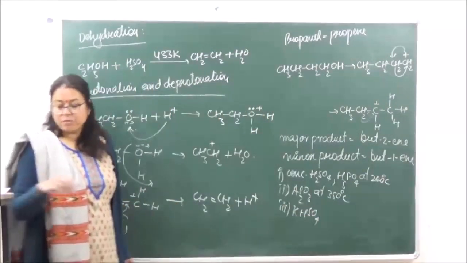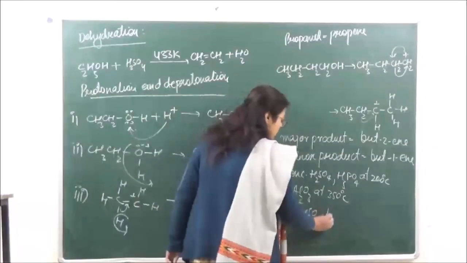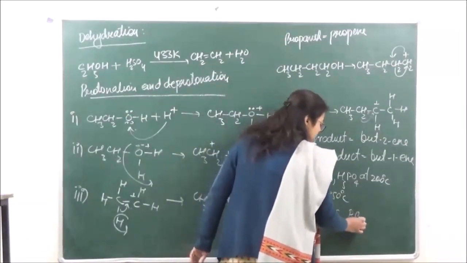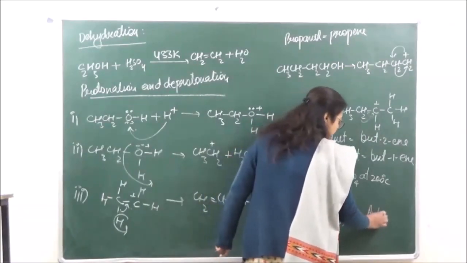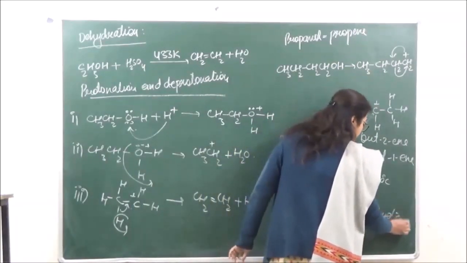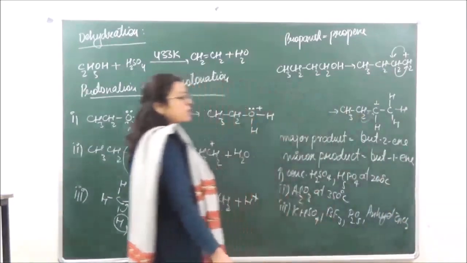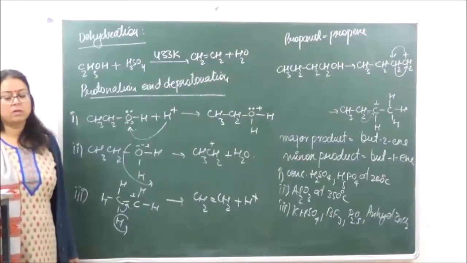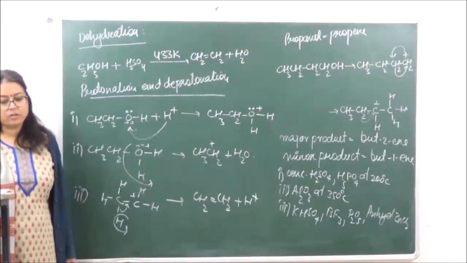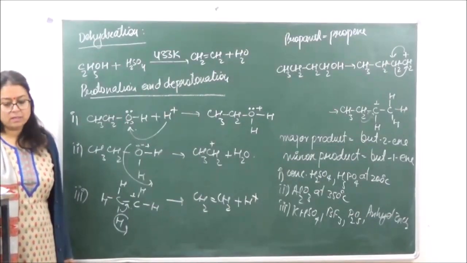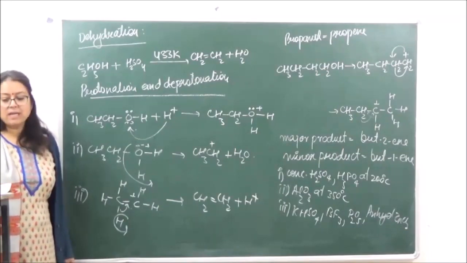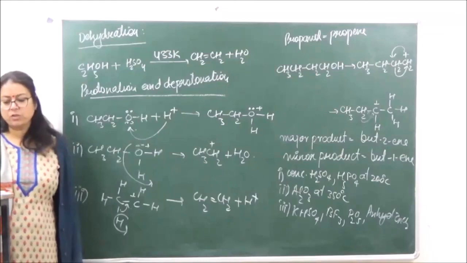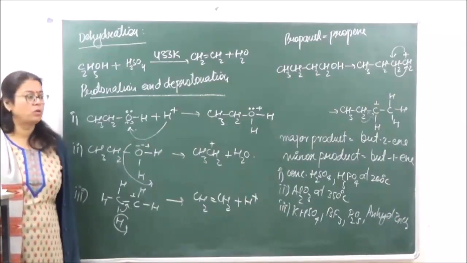We can take BF3, P2O5, anhydrous ZnCl2. So we can take all of these as dehydrating agents. Is it clear? Okay. So these are a few reactions which we have done today. There are certain more reactions which we will be doing tomorrow. All right.